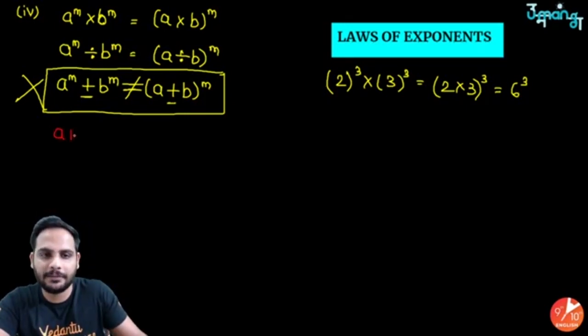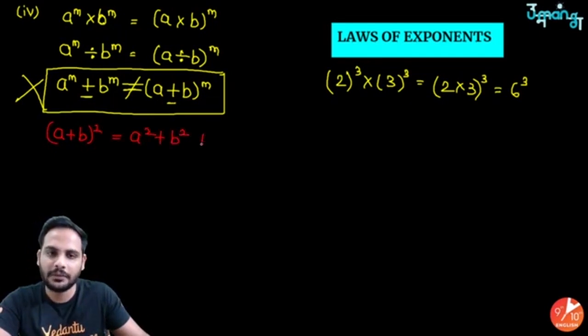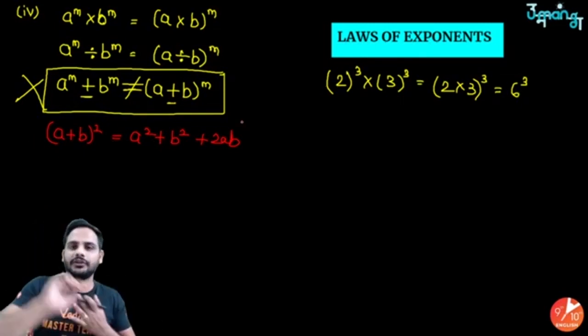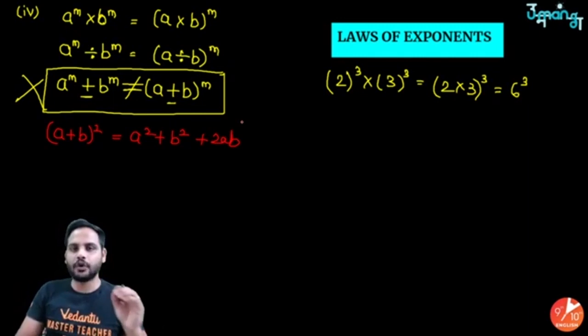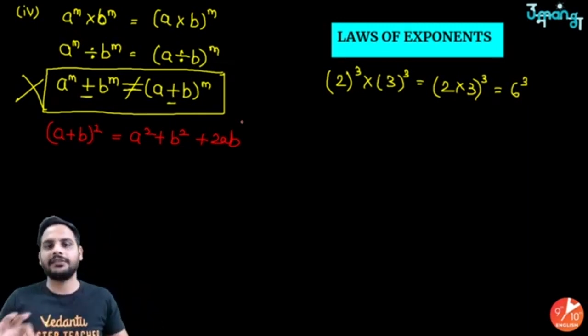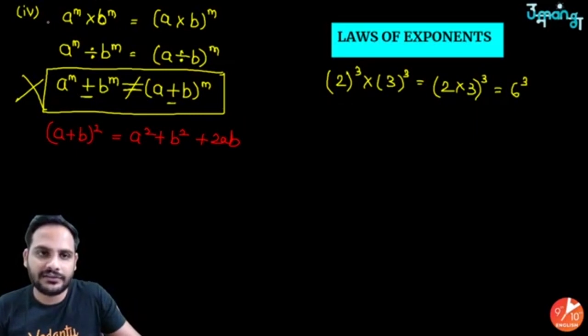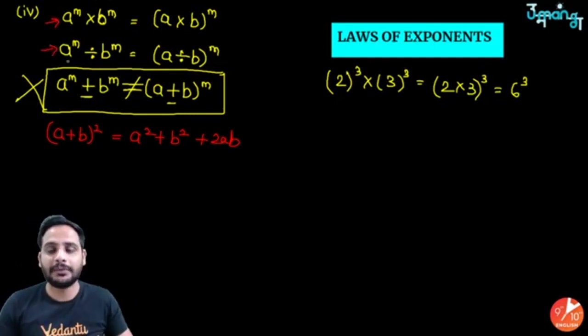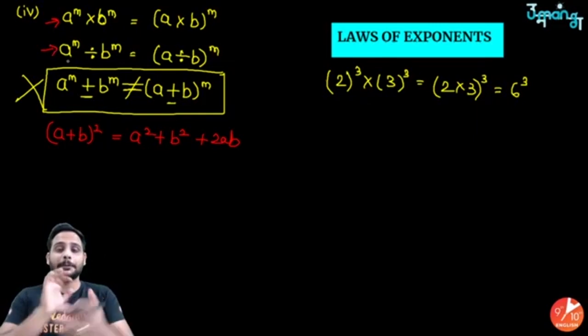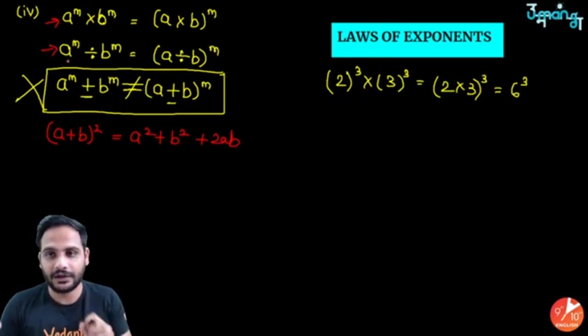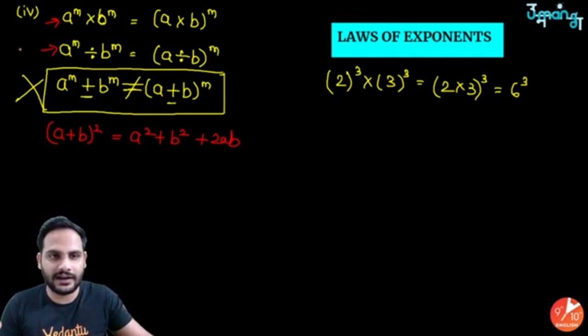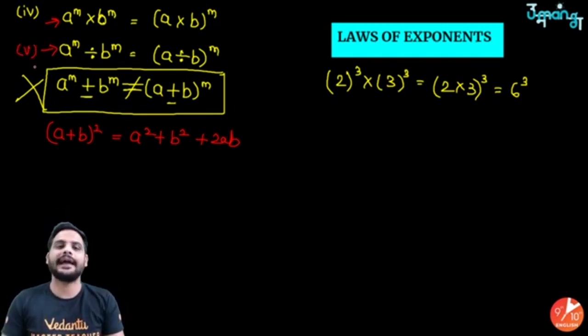Suppose, beta, if I have a plus b whole square, can I say it is equal to a square plus b square? No. Plus 2ab is needed, right? So you can clearly say a square plus b square is not equal to a plus b whole square. Got it? So from here you can say this does not work for addition and subtraction. Taking the power common only works for multiplication and division. Please understand this part very clearly, because many students make mistakes in this part as well. Okay, so this is your fourth and your fifth law.